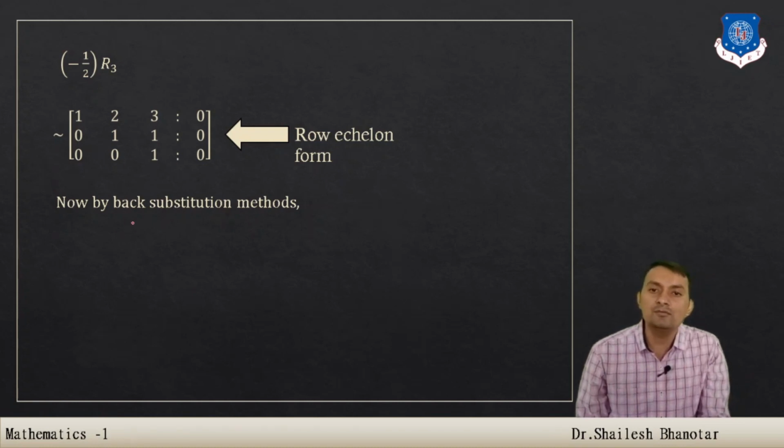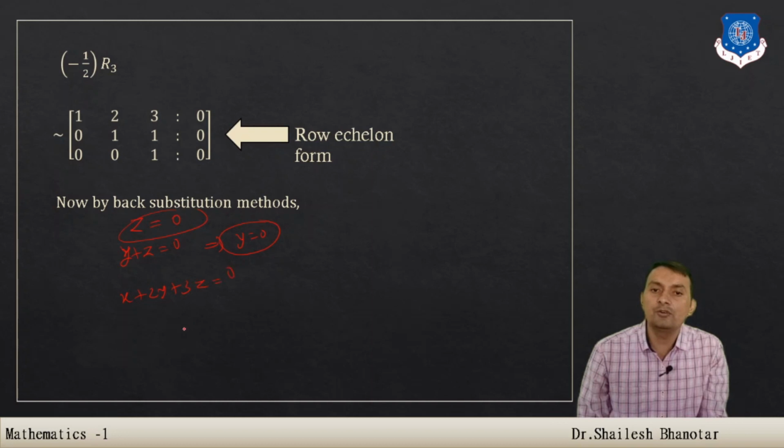So from the last row, I get z equal to 0, and from the second equation, y plus z is equal to 0, but z itself is 0, so y is equal to 0. And from the first, x plus 2y plus 3z is equal to 0, so you can observe that x is equal to minus 2y minus 3z, but y and z both are 0, and therefore we get x equal to 0, and therefore we can say this is the trivial solution.